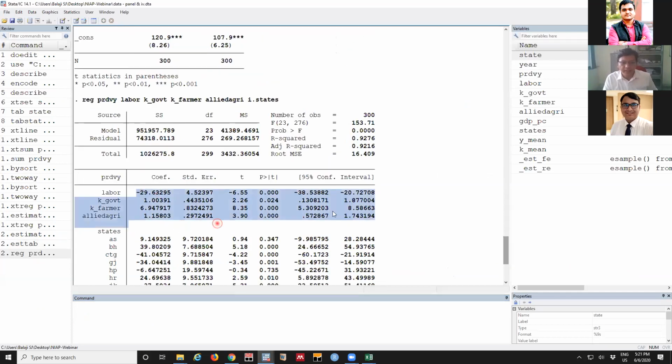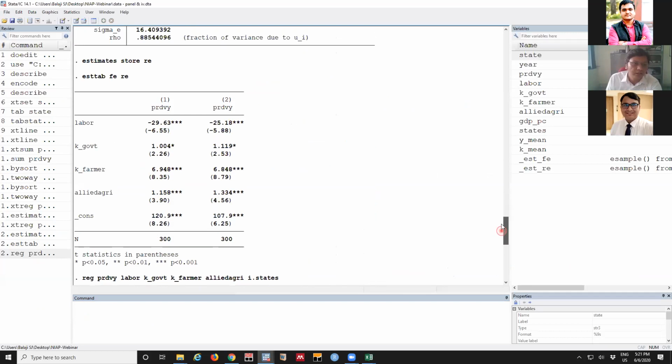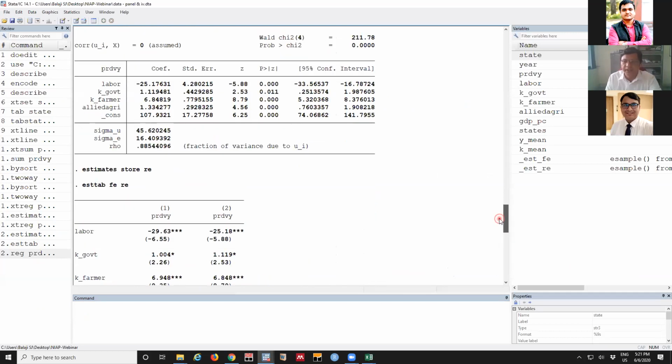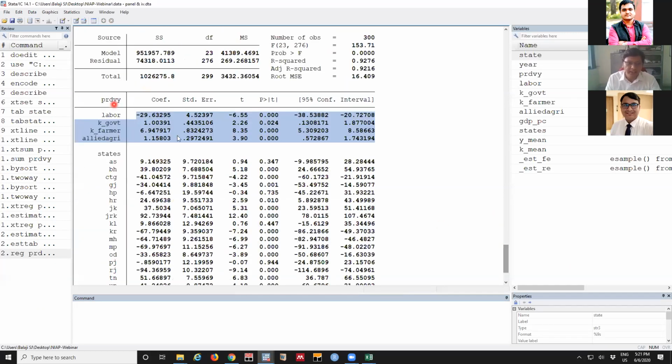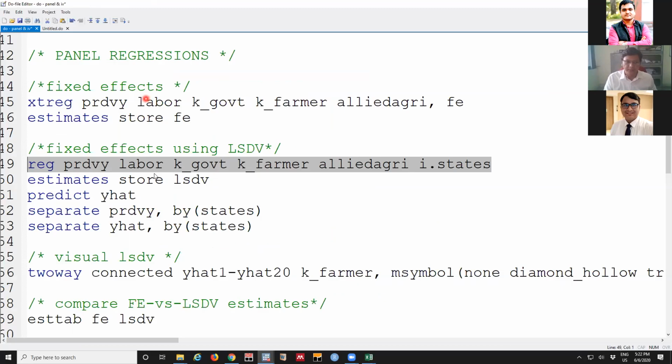These coefficients are the same as what we got earlier. For labor it is 29, and for fixed effect it is 29. So there is no difference in terms of estimation, but the additional information is that for each state you can see how the different intercepts are performing. You know already, from the constant you subtract or add it, and that's the actual intercept value.